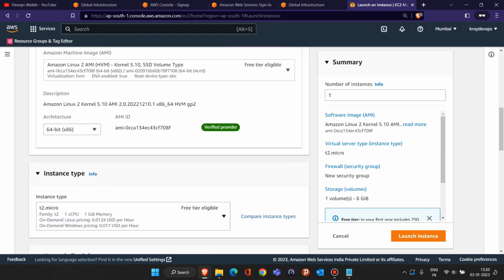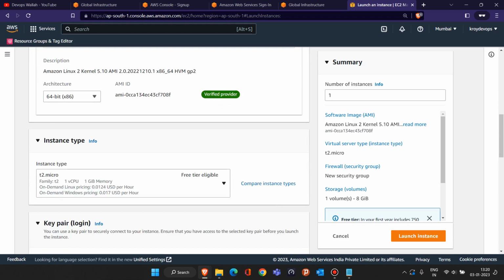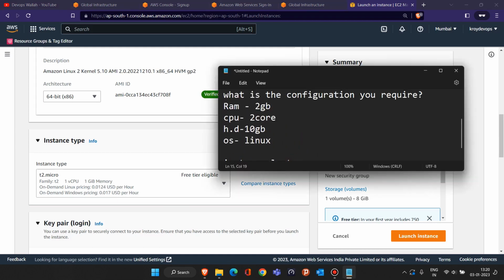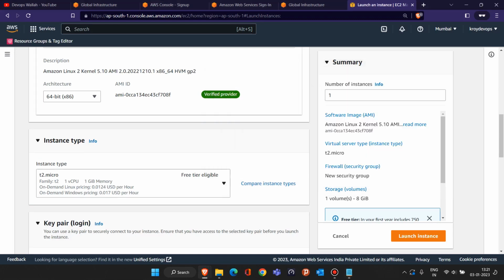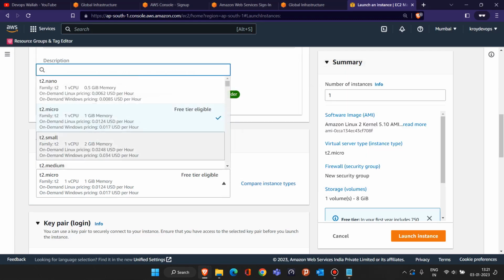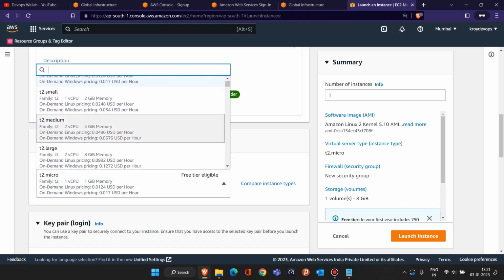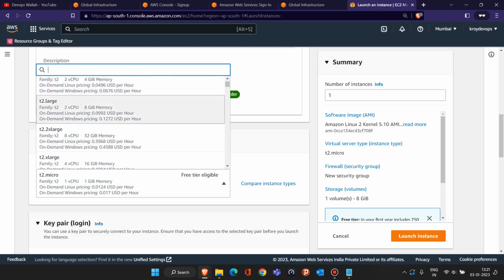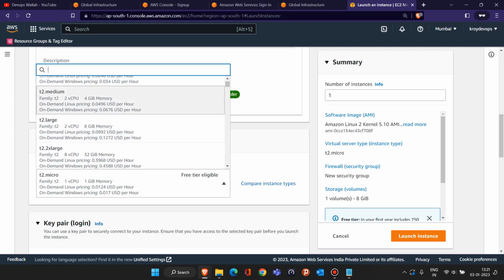Now at the bottom, they are asking which resources you want in your laptop, right? If we talk about a laptop, I require 2 GB RAM, 2 cores, 10 GB hard disk, right? Same thing in this instance type, you have to fill in the details. T2 Nano consists of one CPU and 0.5 GB of RAM. T2 Micro, one CPU, 1 GB RAM. Similarly, if you go down, T2 Large, 2 CPU, 8 GB RAM. Okay, like this, and they have kept the price also. What is the price for this?